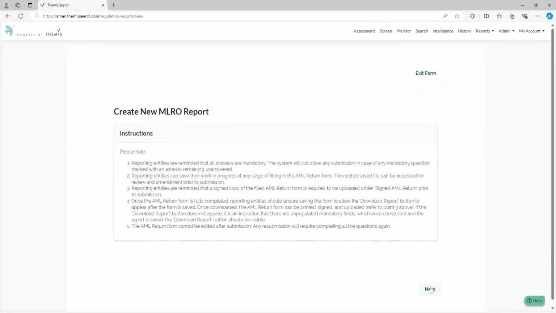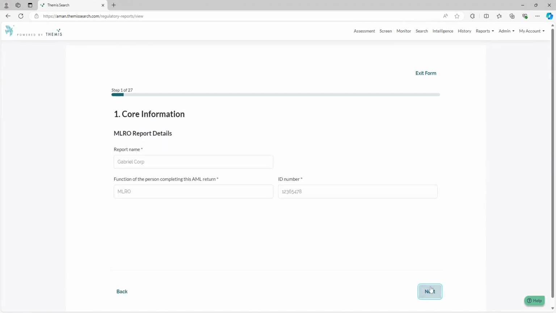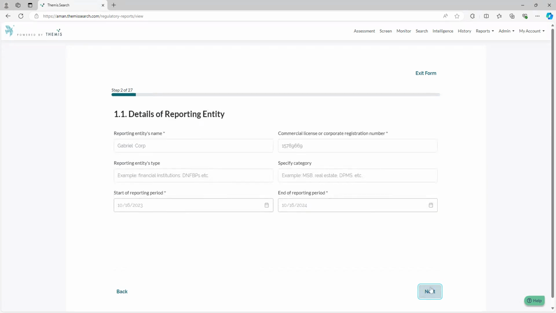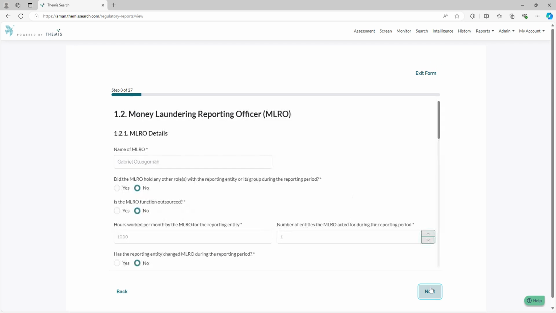You will be given instructions to help support you and guide you on how to complete the report. You will be asked to provide information such as the MLRO report details, details on the reporting entity. You will also be asked to provide more details on the MLRO and any supporting senior management.